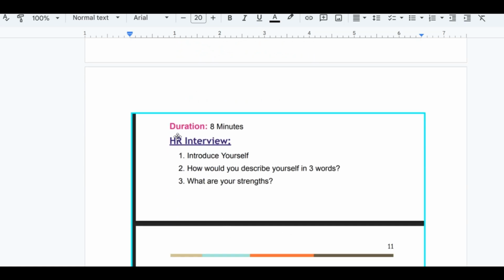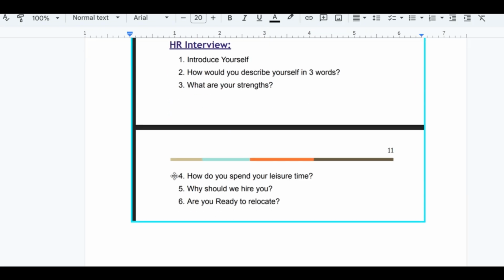And the HR duration is 8 minutes. That covers introduce yourself. How do you describe yourself in 3 words? What are your strengths? How do you spend your leisure time? Why should we hire you? Are you ready to relocate?